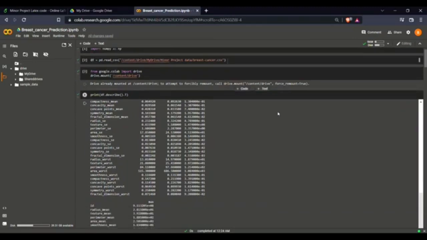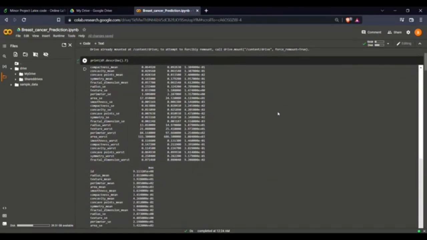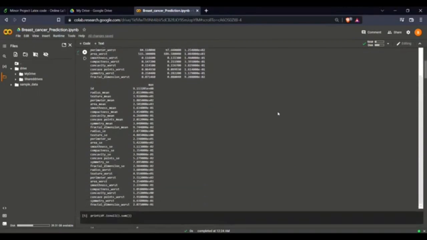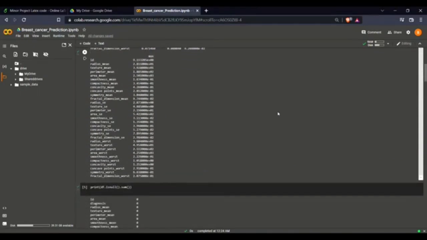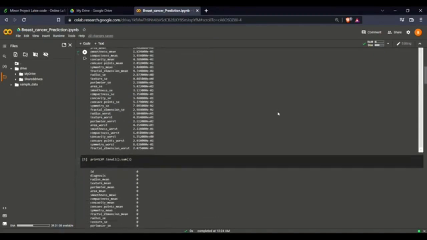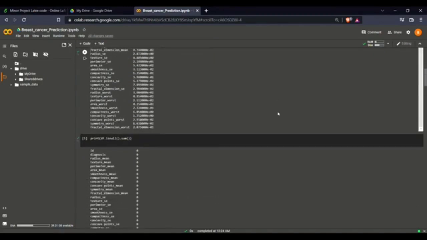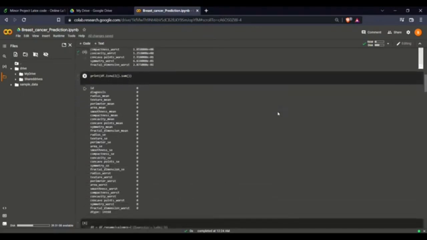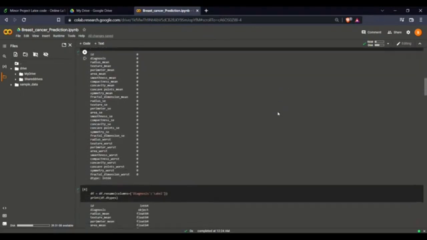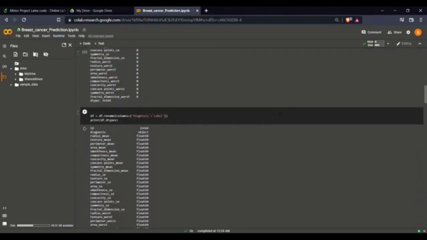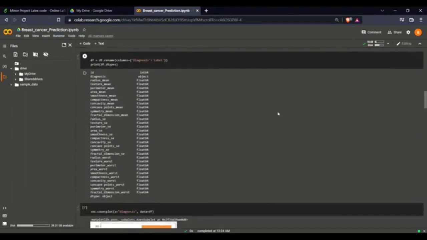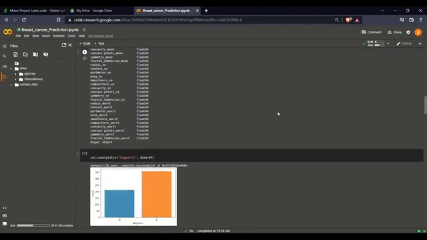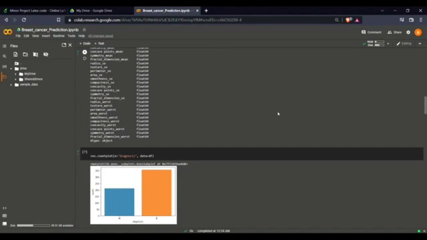We are going to implement our model using this data set. First, we downloaded the CSV file, which is the data set, and saved it in Google Drive. Then we read the data set using the path of the data set from Google Drive, and we check whether the file is the same data set which we got by running the code. Thus, the data set is loaded. We are checking for null data, and there is no null data in the data set.